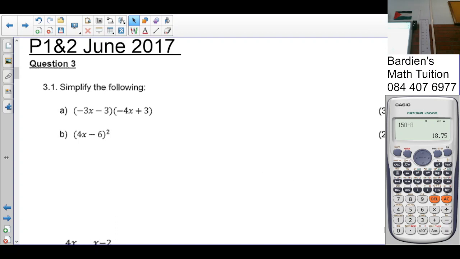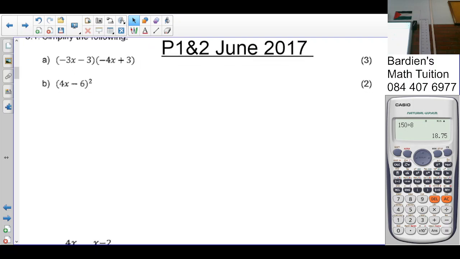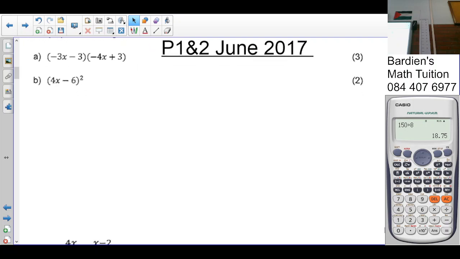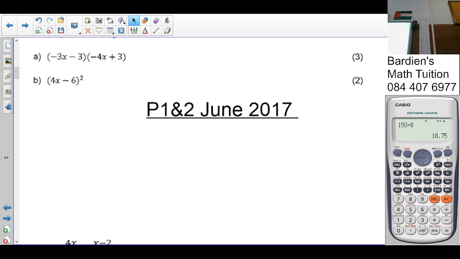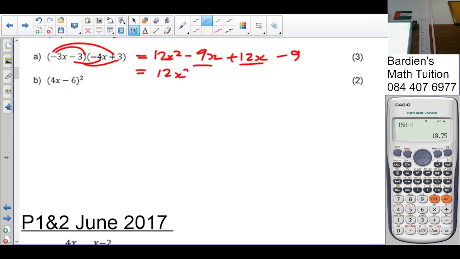People, question 3. 3.1, simplify the following. So we must simplify. So here we're going to multiply this. Get rid of the brackets, not so. Negative 3x times negative 4x is positive 12x squared. Negative 3x times 3 is negative 9x. Negative 3 times negative 4x is positive 12x. Negative 3 times positive 3 is negative 9. So we add like terms. So it's 12x squared minus 9x plus 12x is positive 3x minus 9.